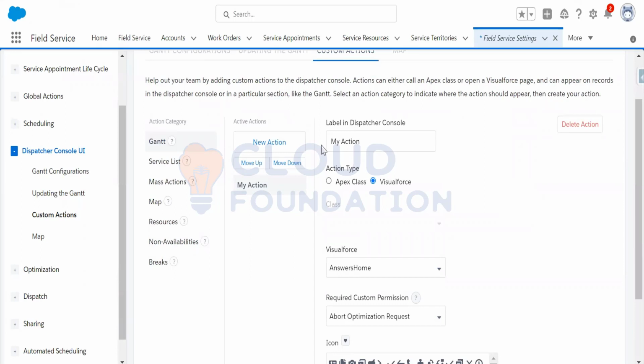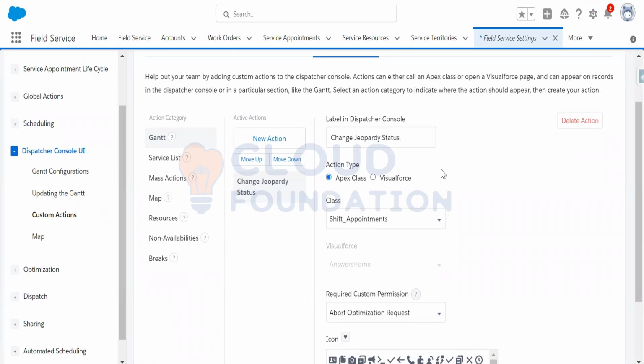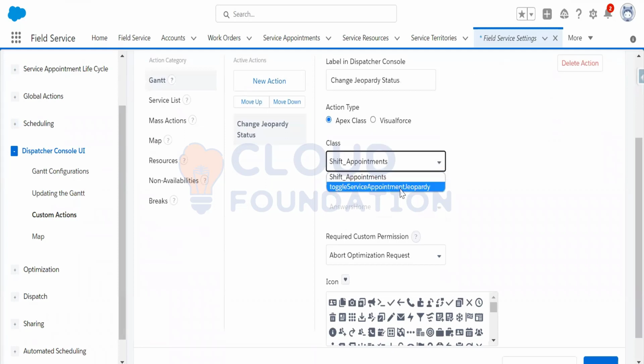Suppose my action's label in the dispatcher console is Change Jeopardy Status. Now the action type is Apex class. What is my Apex class? Toggle Service Appointment Jeopardy, which I have just created.